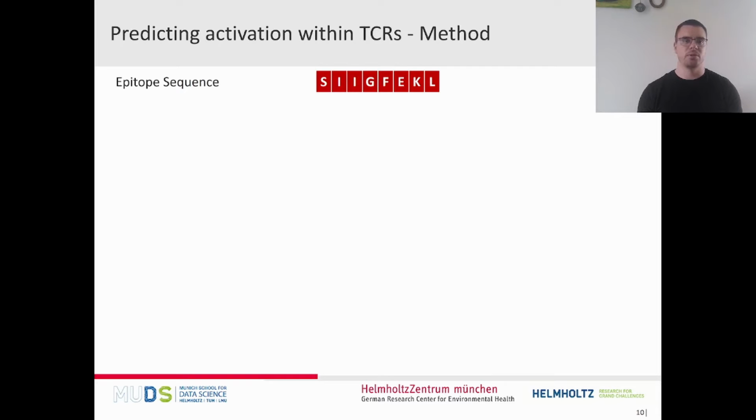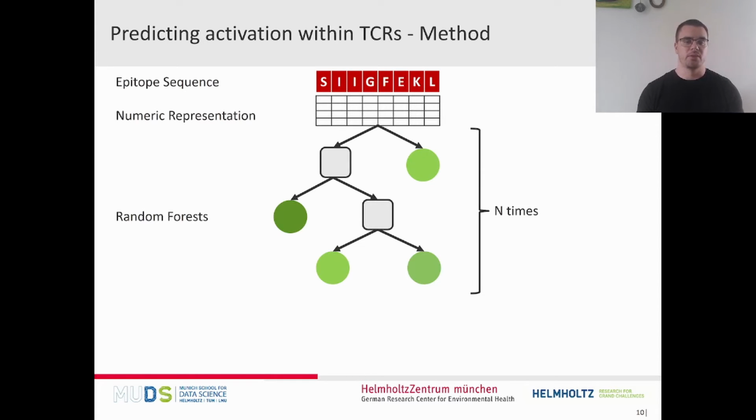Next, we tried to predict the percentage of activated T cells for individual T cell receptors. For that, we held out several mutations and trained the model on the remaining ones. Starting from the epitope sequence, we obtained a numeric representation. This gives us the biophysical, chemophysical properties of each amino acid and represents them in a numeric way. We then feed this to random forest predictors that will predict the percentage of activated T cells.